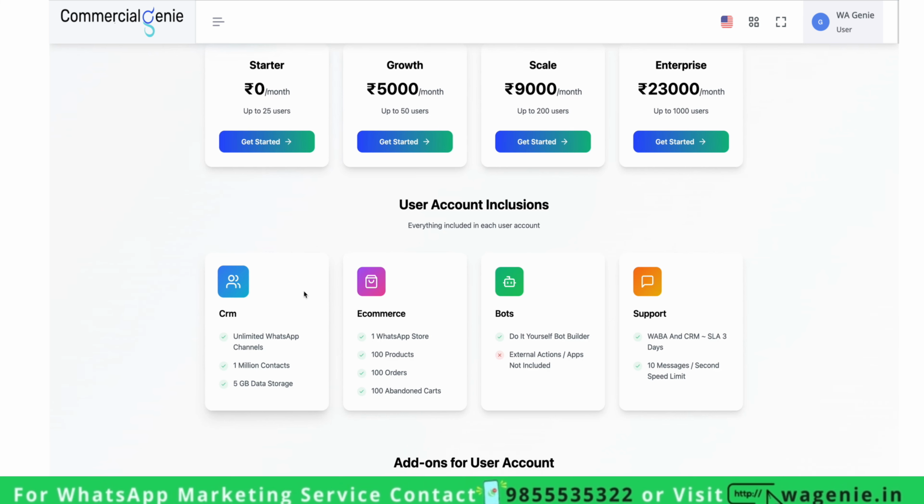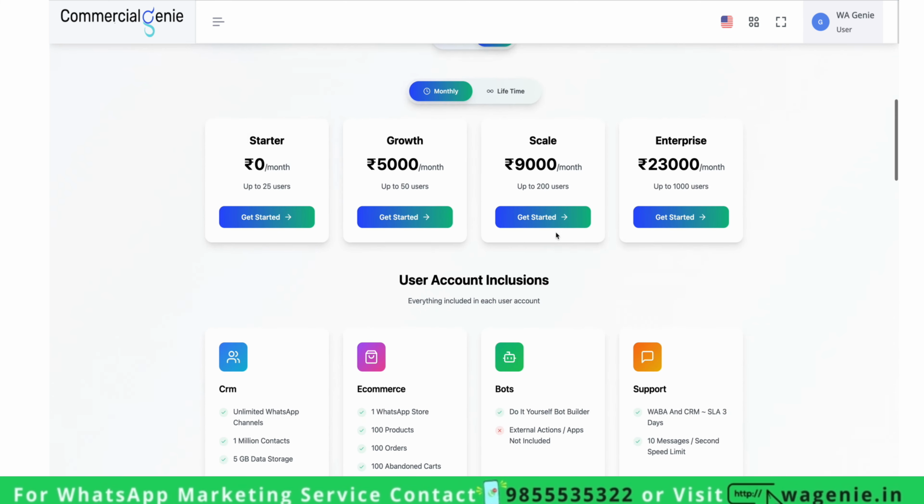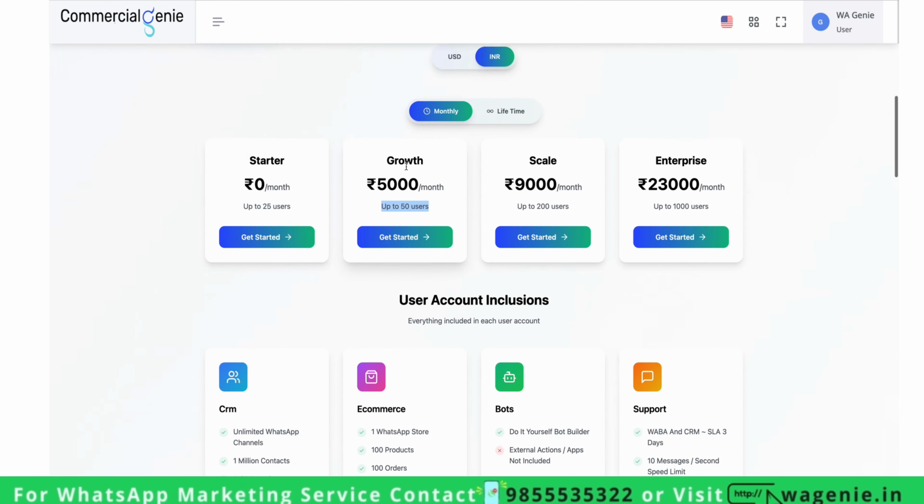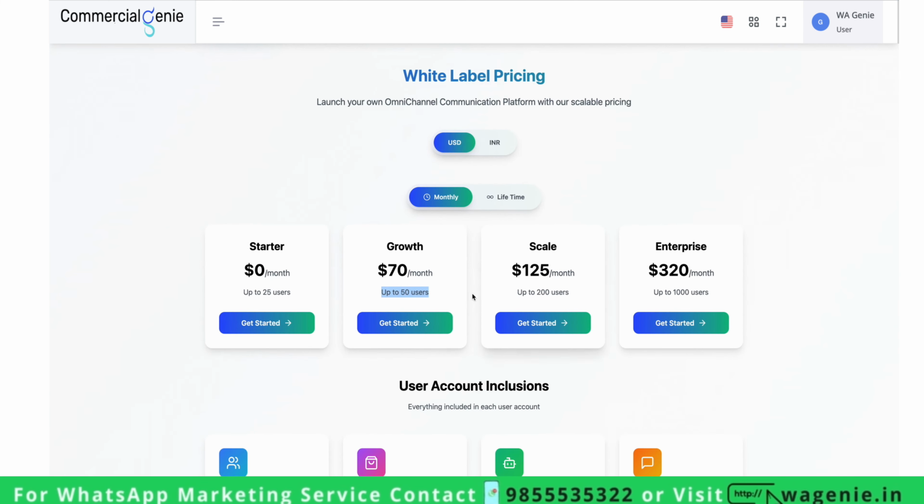So summarizing again, each user account gets access to CRM, inbox, bot builder, automations builder, e-commerce, and WhatsApp native flows, and you get 25 users in the 0 rupees plan, 50 users in the 5,000 rupees plan, and you can also check the USD pricing here.